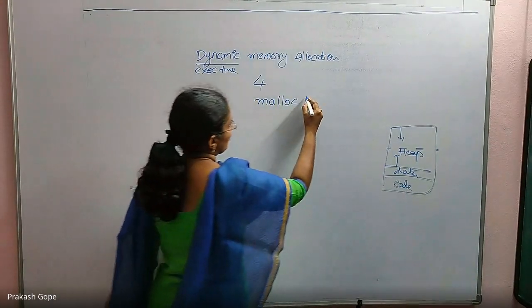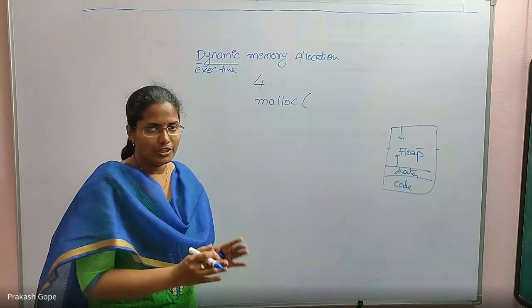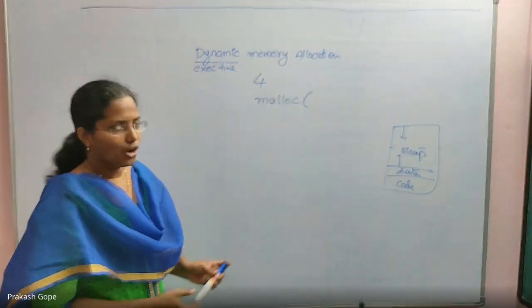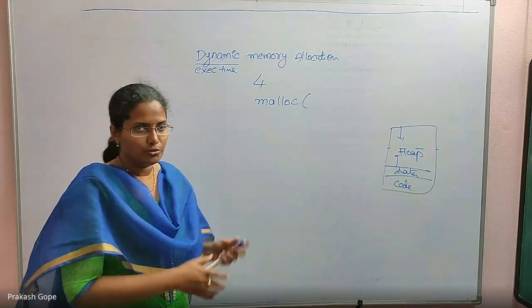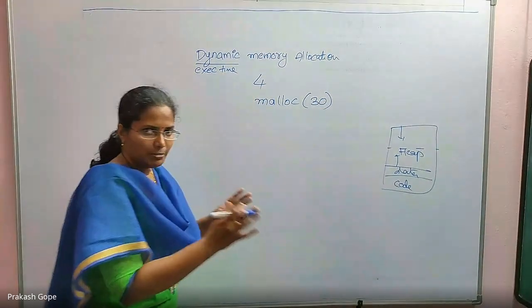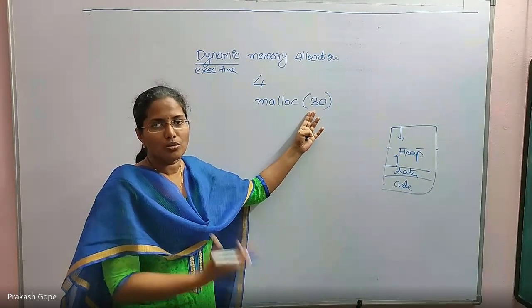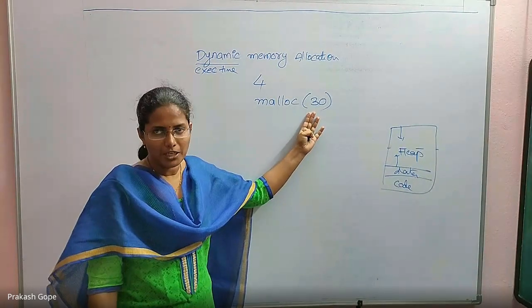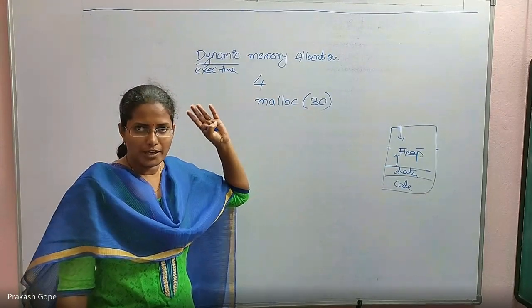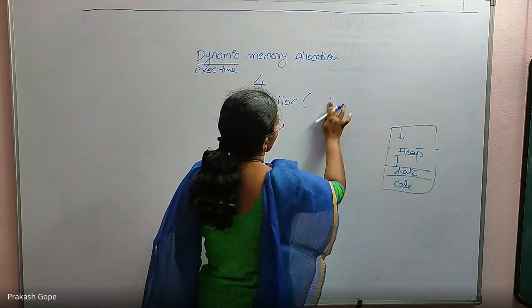So for malloc, we need to pass the number of bytes that we need. During execution, we will come to know how many bytes of block you need. For example, I need a 30 bytes block. If I hard code it, which means I know it by the time of compilation itself, then I can go for an array, static memory allocation only. But I will come to know only during execution.